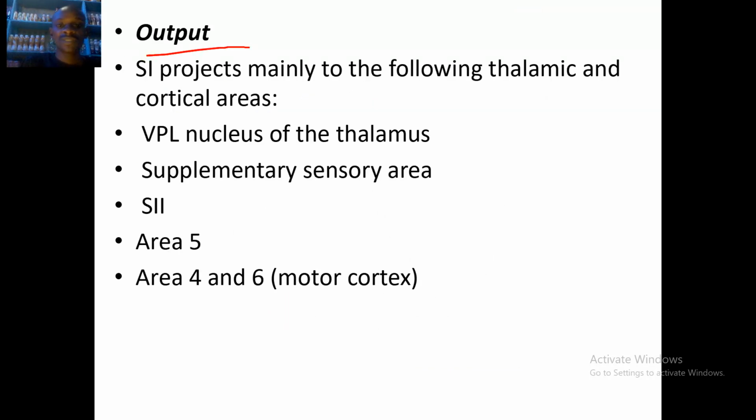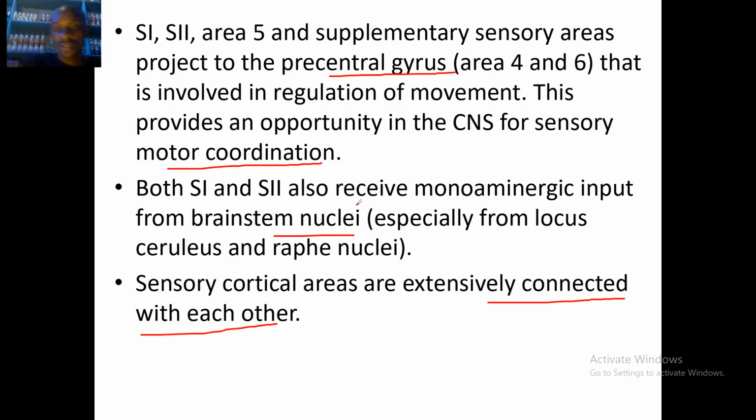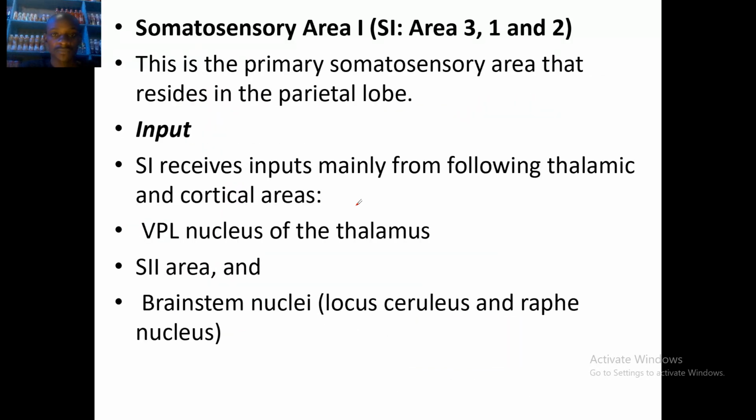How about the outputs? We said that S1 projects mainly to the following thalamic and cortical areas. We have the ventral posterolateral nucleus of the thalamus. It projects to the supplementary sensory area. It projects to the S2. It projects to the area 5. It projects to the area 4 and 6. You could see S1, where it projects to the S2 here, and where it is projecting to the thalamic areas.